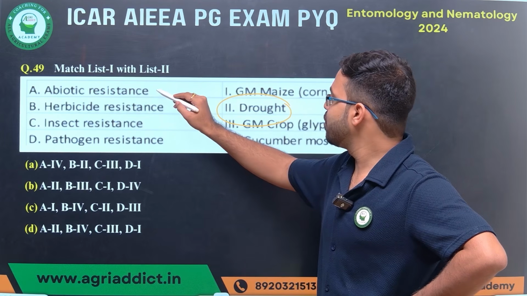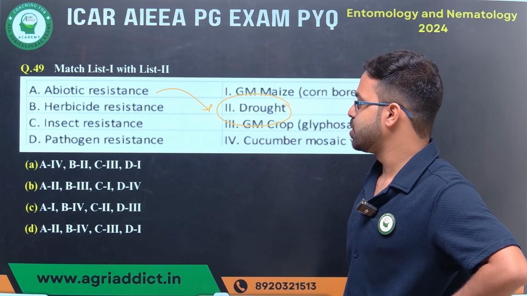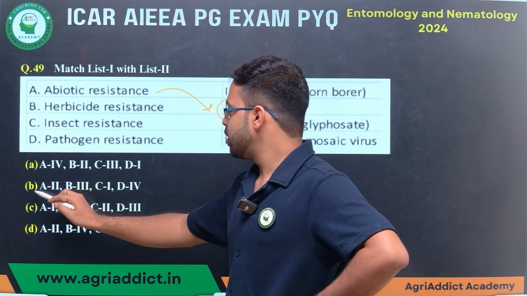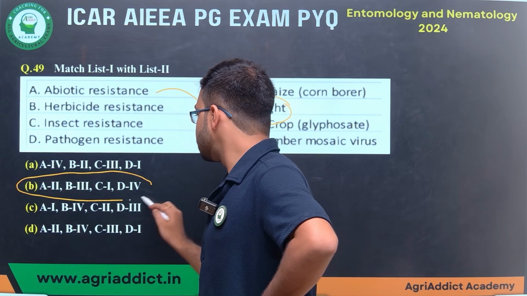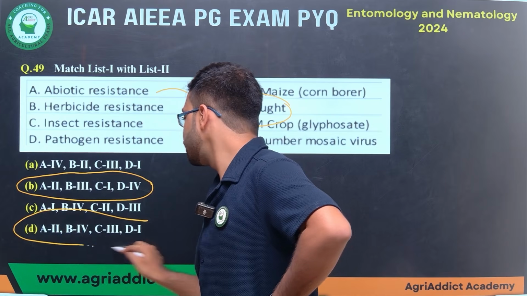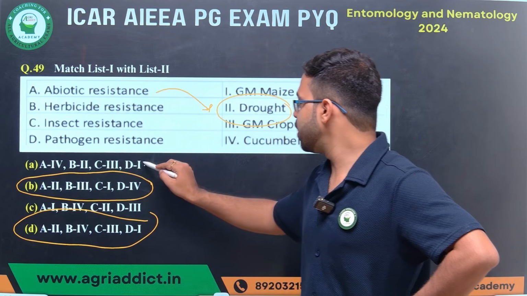So A will be your 2. So find where A will be 2. It is in option number B and it is in option number D. So you can omit these two options.